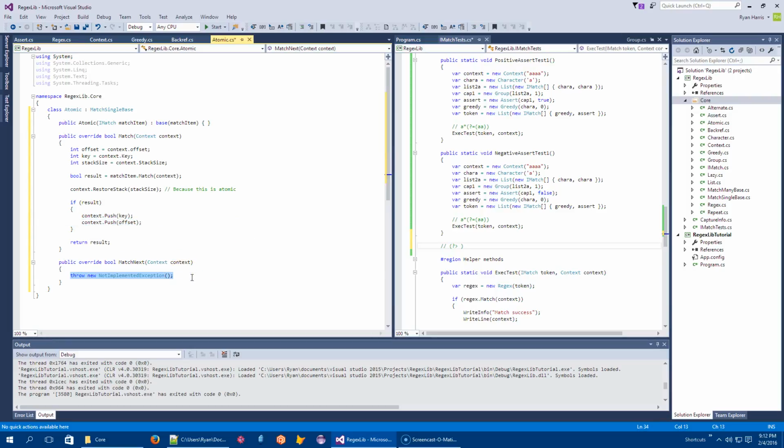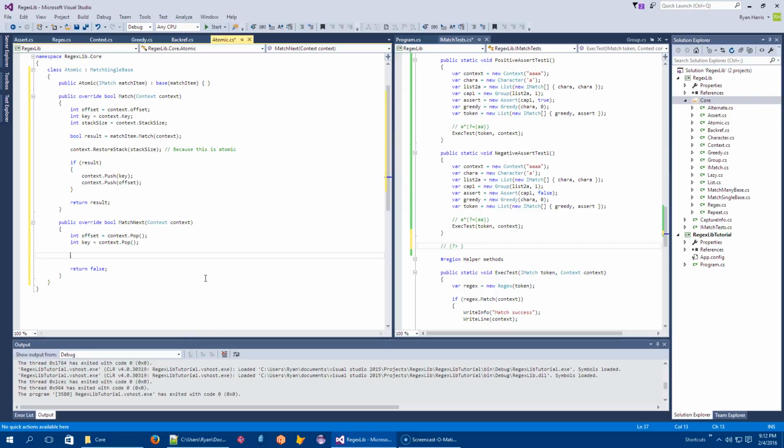Now let's come back here, and I can tell you one thing. This is not going to have another option, so that's definitely false. I will say int offset equals context.pop, and obviously I'm doing these in the reverse order because it's a stack. Key equals context.pop again. Pop those guys back off, right? Key, offset, offset, key, just making sure. And then I can say context.restoreCaptureStacks based on this key, and context.offset equals this offset, and then fail. So that's it. That should be an atomic match.